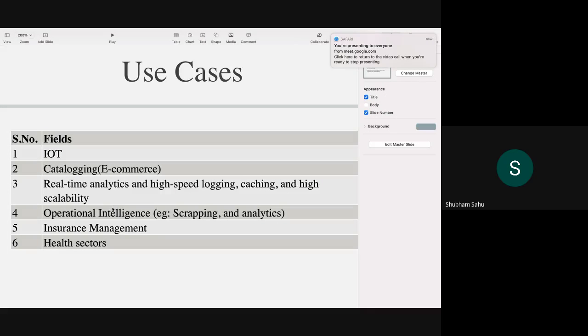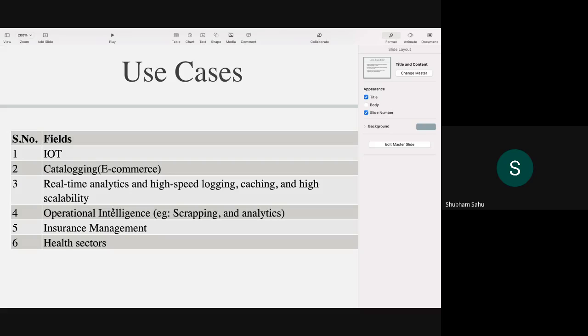First of all, there is one field, IoT. In any IoT system, there is data transaction and data storage, and a lot of data gets transmitted and inserted into the database.